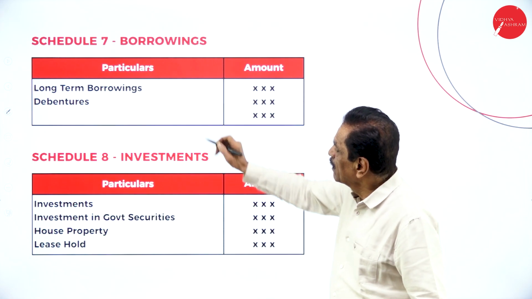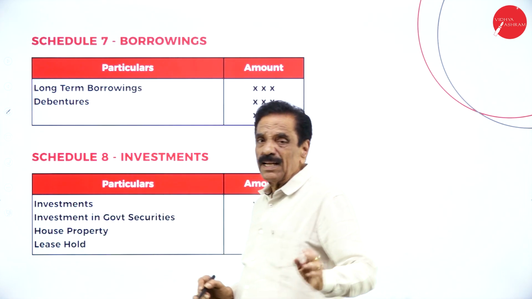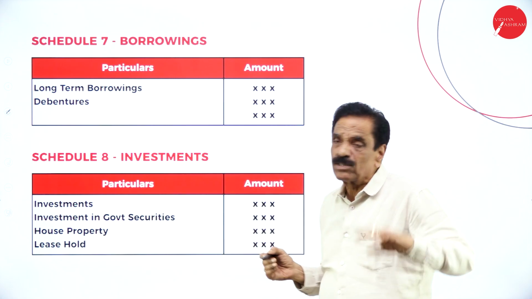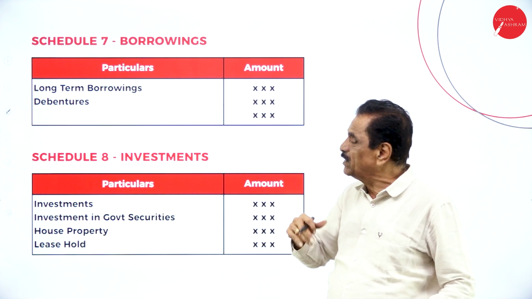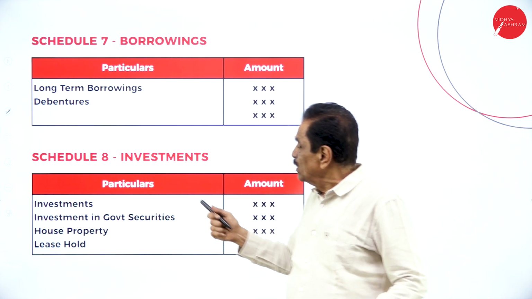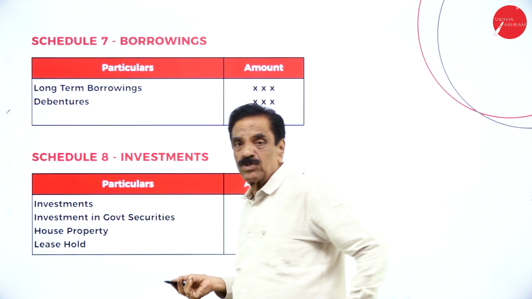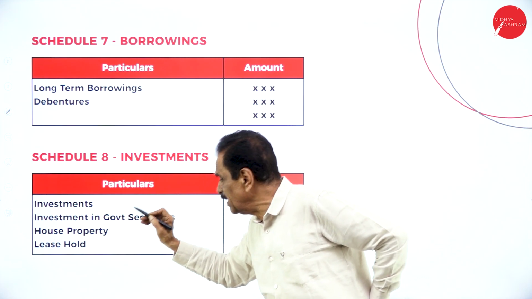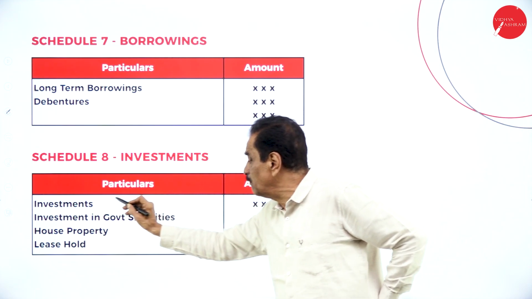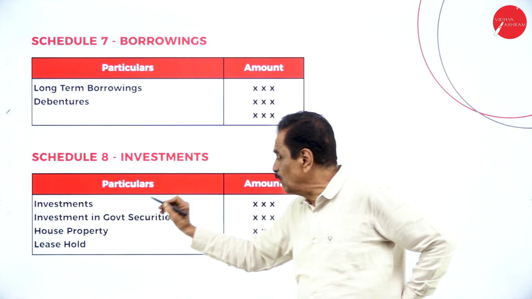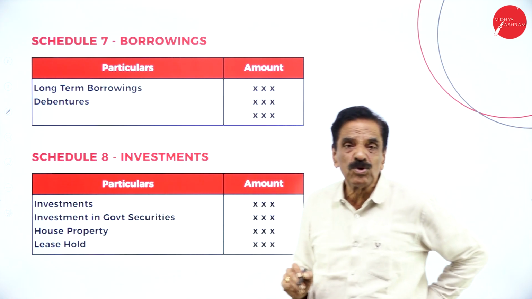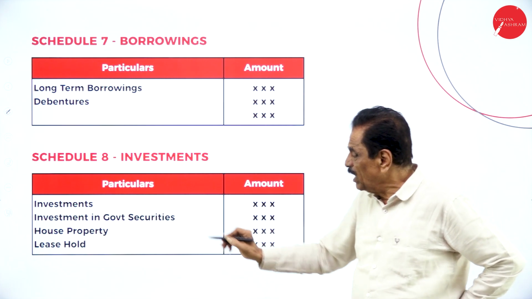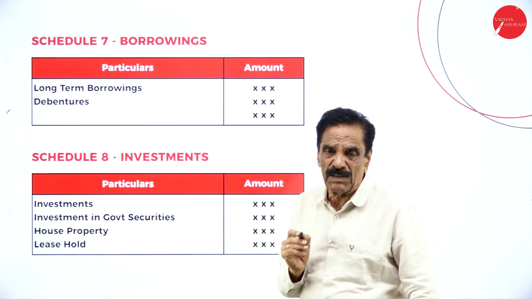Then comes borrowing. Anything long-term borrowing and debentures are considered as borrowing. When we borrow money from another company, it is called a debenture. Long-term borrowing. Schedule number 8, investment. Here we have investment in government securities, investment in shares and debentures, investment in house property, leasehold grant. Even leasehold is considered an investment.